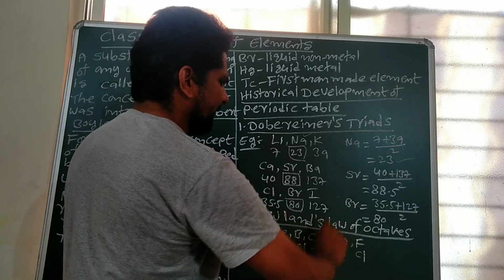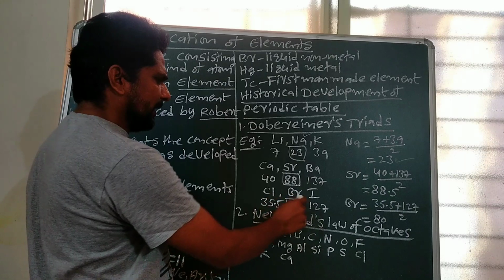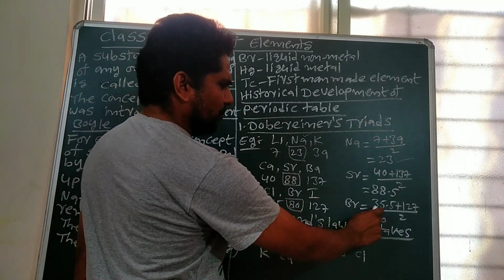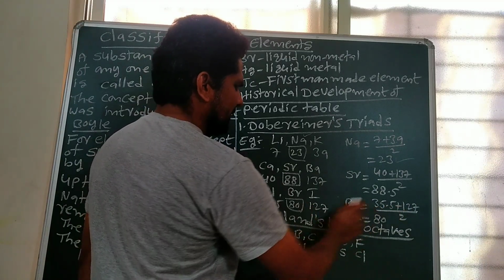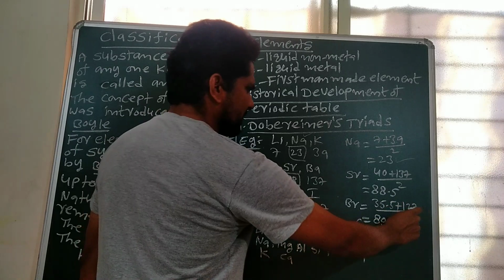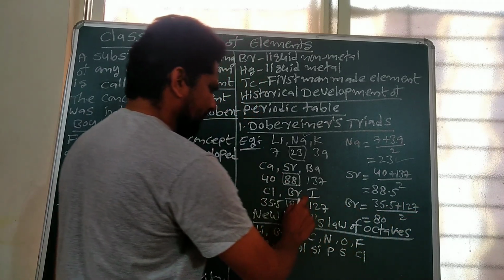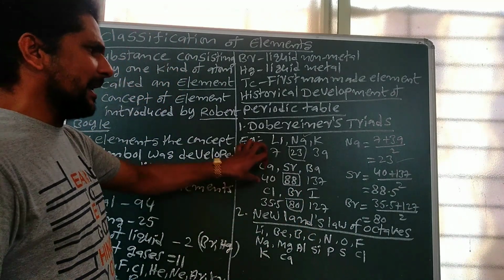Therefore, the atomic weight of bromine is (35.5 + 127)/2, which is equal to 80. It is the atomic weight of bromine. So this is about Dobereiner's triads law.